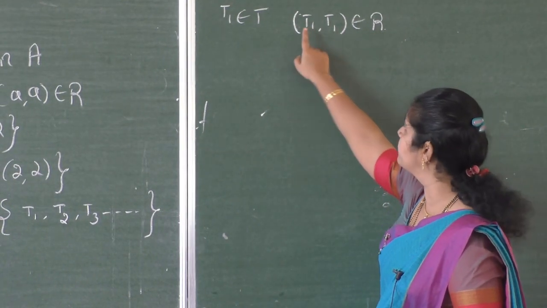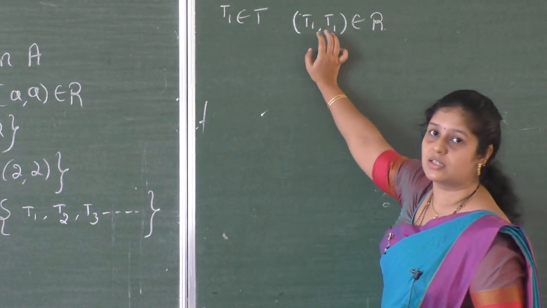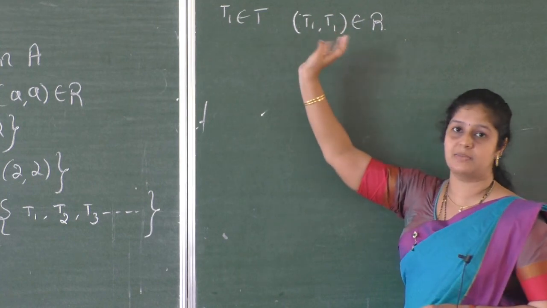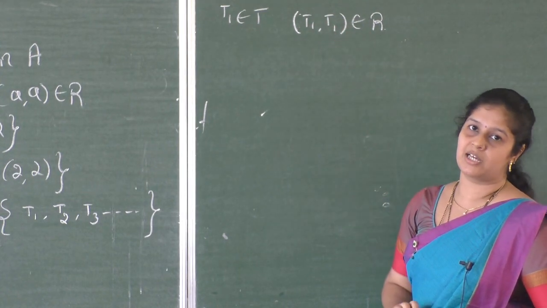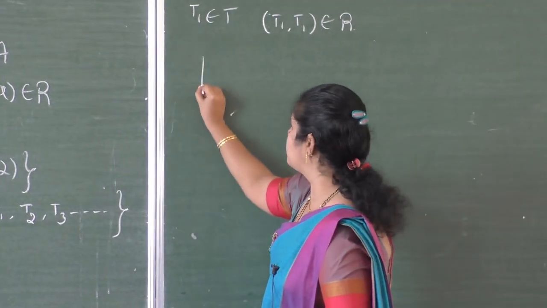That is because T1 is related to T1, because those triangles are similar. Each triangle is similar to itself, you can imagine.